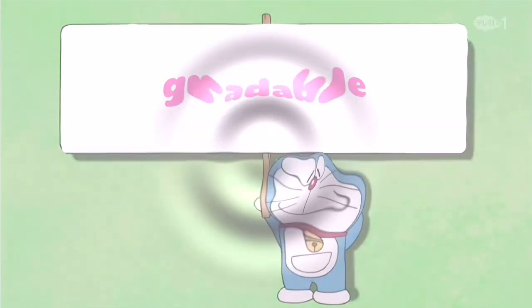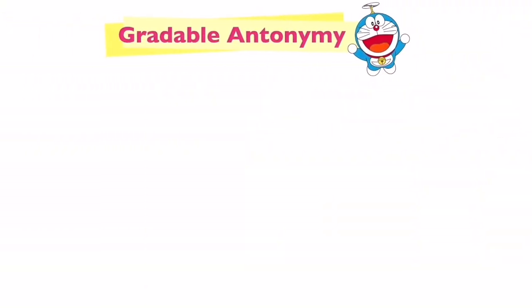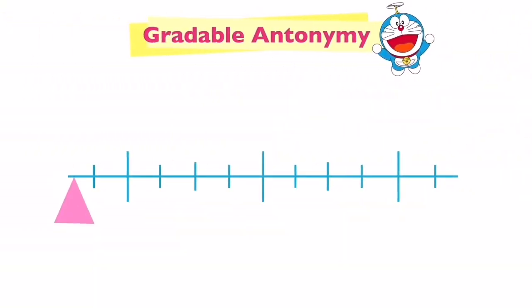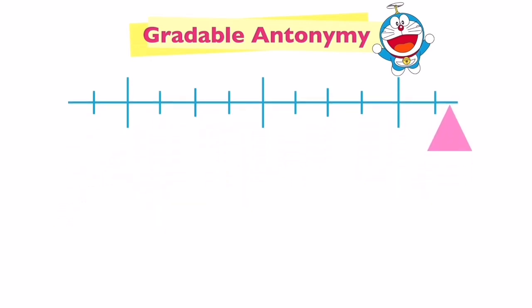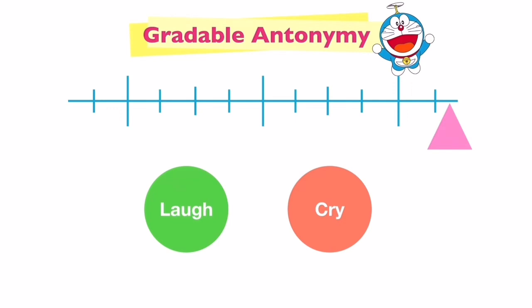Gradable. Gradable antonyms are typical pairs of words with opposite meanings where the 2 of them can be measured in degrees, such as laugh and cry, risky and safe, bad and good.